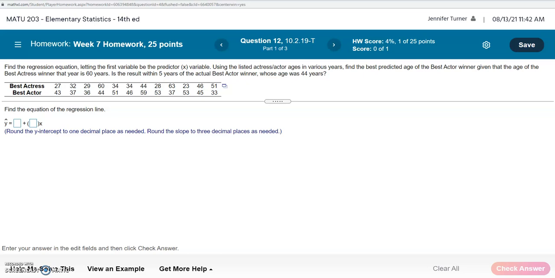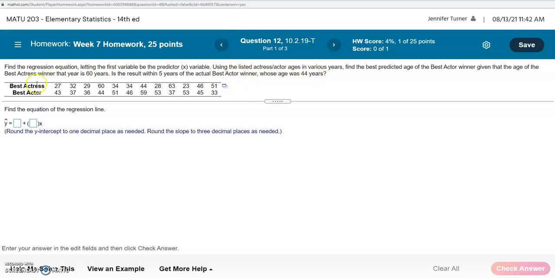Let's find the regression equation. Using the listed actor and actress ages in various years, find the best predicted age of the Best Actor winner given that the age of the Best Actress winner that year is 60 years. Is the result within 5 years of the actual Best Actor winner, whose age was 44 years?